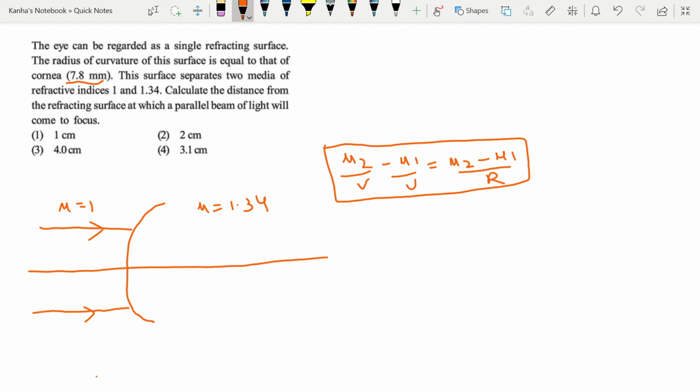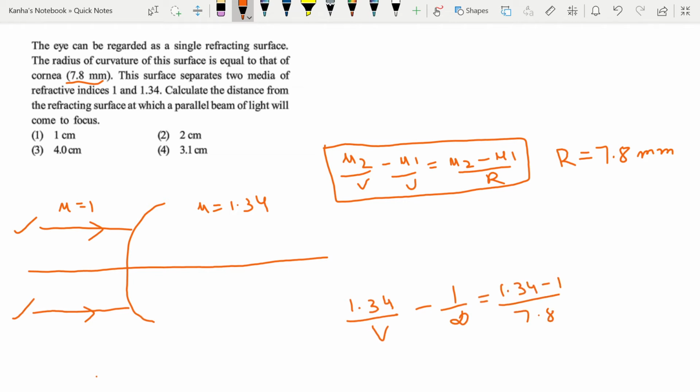Here I am given r equal to 7.8 millimeter, and mu1 and mu2 I have already defined. Substituting, I find 1.34, which is mu2, divided by v, the image, minus mu1, which is 1, divided by u, which is infinity because the rays come from infinity, that is why they are parallel, is equal to 1.34 minus 1 divided by 7.8.